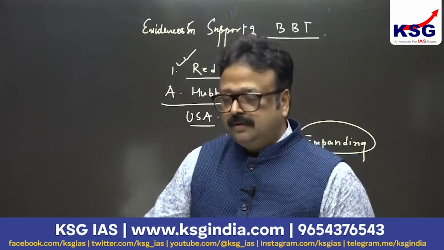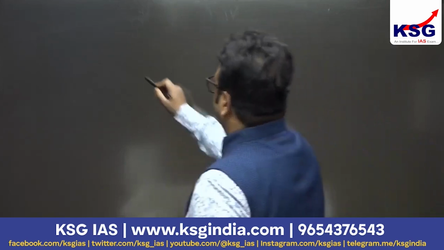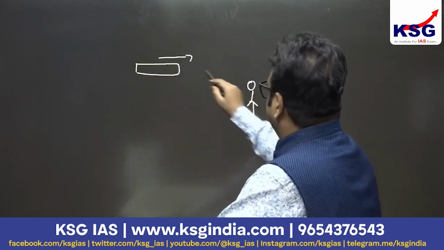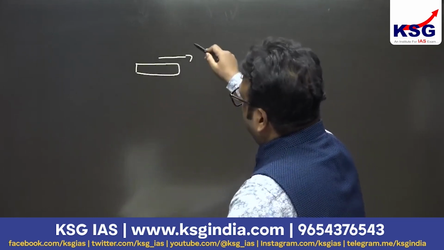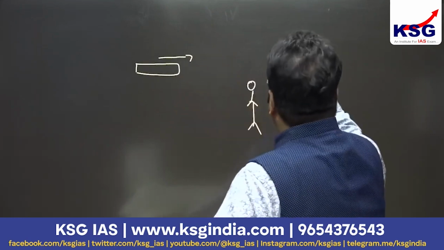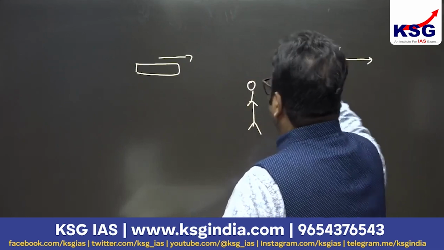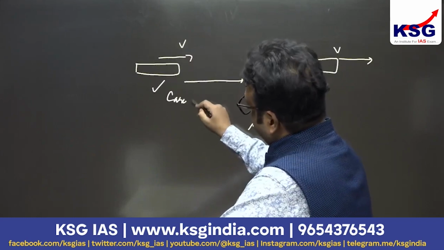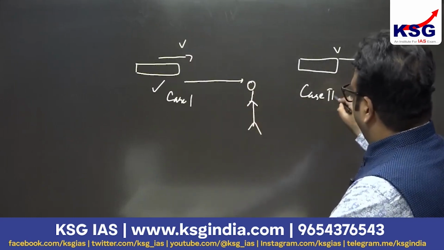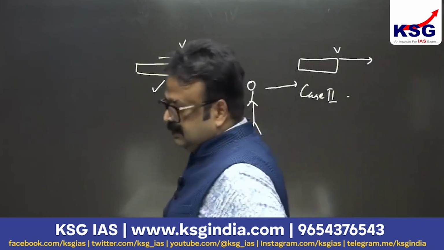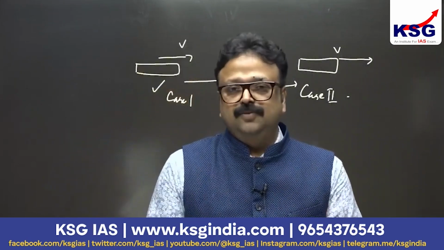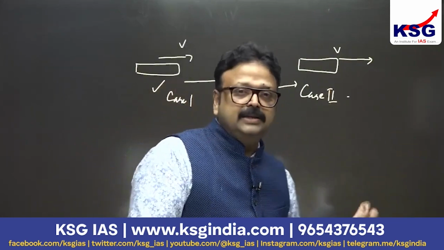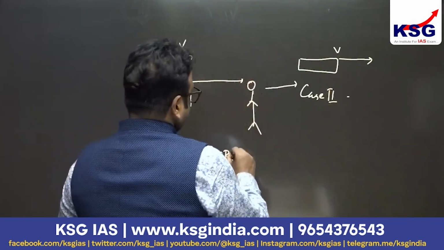Take an example of a train which is coming towards you. You are going to be the observer. The train is coming towards you and it is blowing its horn with a certain intensity, and the train which is going away from you is also blowing the horn with the same intensity. What is going to happen in case 1 and in case 2? You'll find in case 1 the sound is perceived as increasing, while in case 2 the sound is going to be diminished. Why is it going to happen? Because of the relative motion.